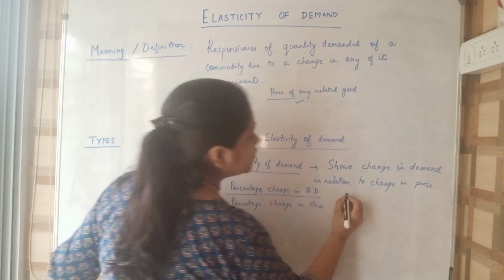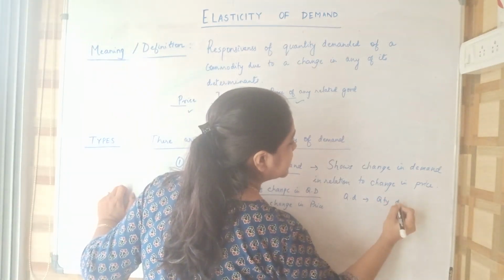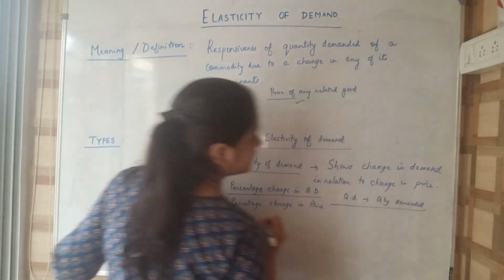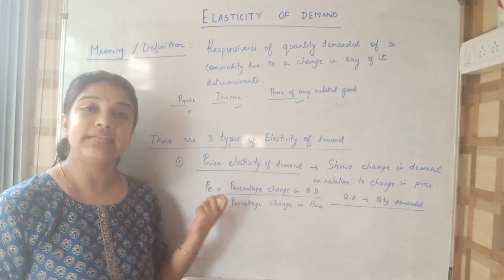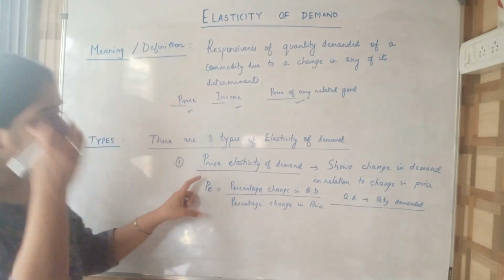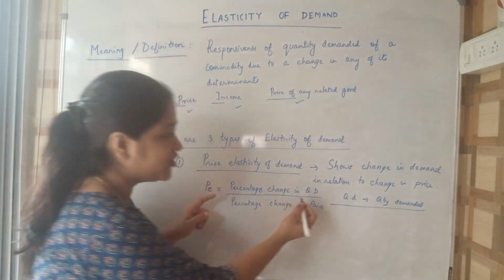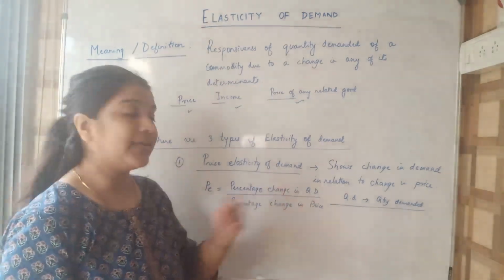What is QD? Remember, QD is quantity demanded for a commodity. So in price elasticity, we are basically going to find out the ratio between the change in quantity demanded divided by the change in price.